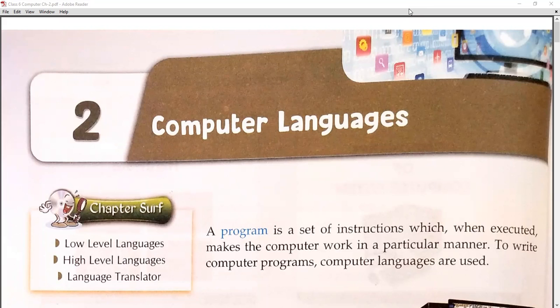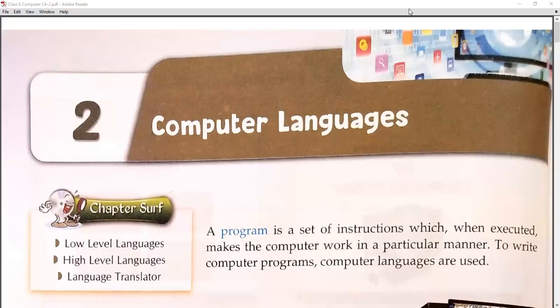In the pre-term examination, we had done the computers chapter 1, which is about the fundamentals of computers. Now after doing that chapter, we will start the computer languages. As you all know, we communicate with the help of languages, such as English, Hindi, or regional languages such as Marwari, Punjabi, etc.